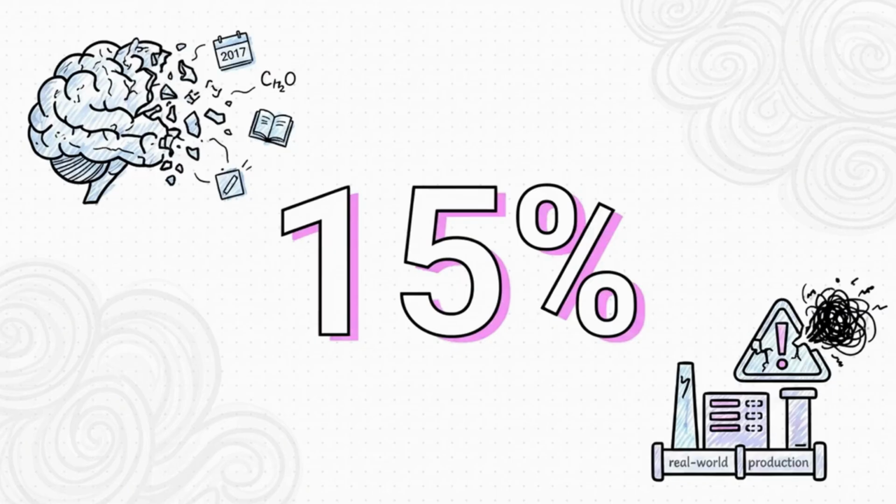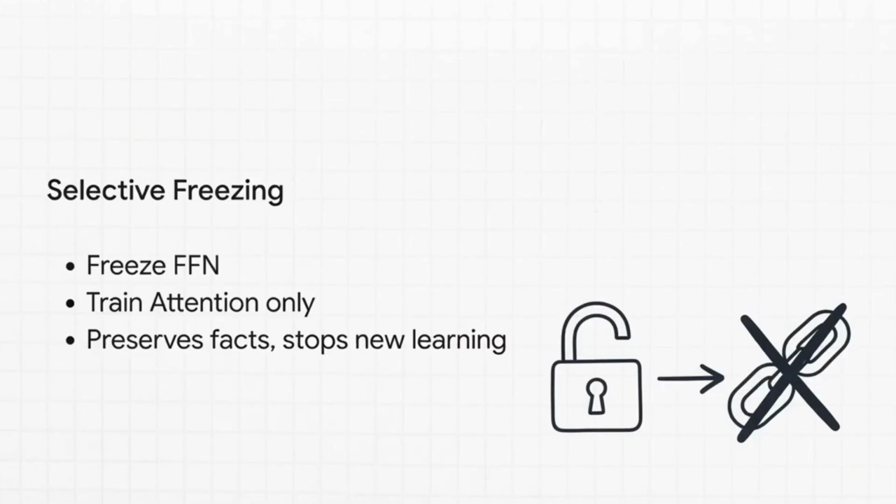In a real-world production environment where reliability is absolutely crucial, a 15% spike in hallucinations on basic facts is, frankly, catastrophic. So, naturally, we want to know how to fix it. The researchers first tried what we could call a partial fix, selective parameter freezing. It turns out that different parts of a neural network do entirely different jobs.